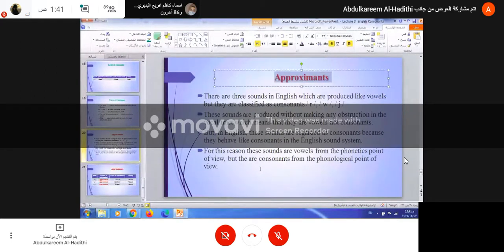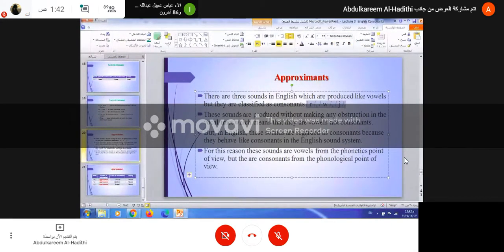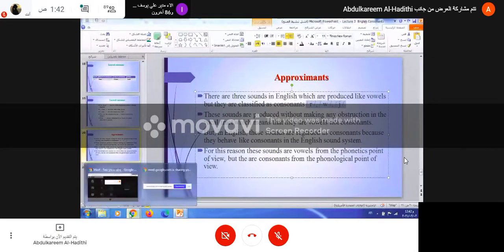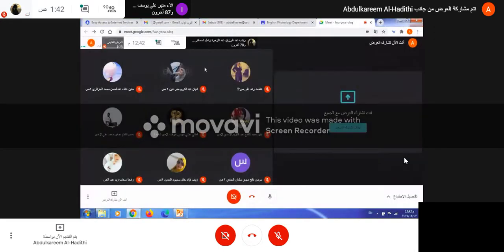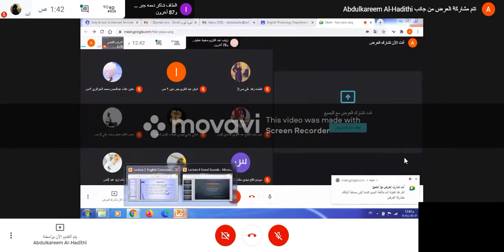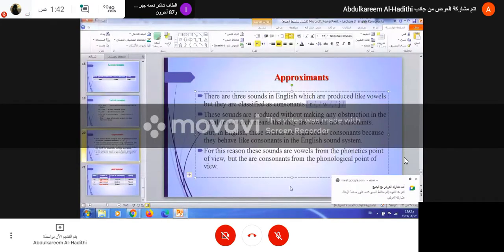These three sounds, which are called gliding consonants or approximants, are the sounds R, W, and Y. The sounds R, W, and Y are called approximants. Why is that? Do you remember our speech about vowels and consonants? What is the difference between vowels and consonants?